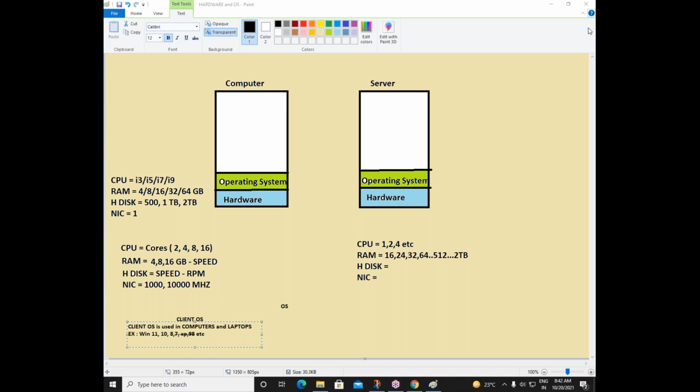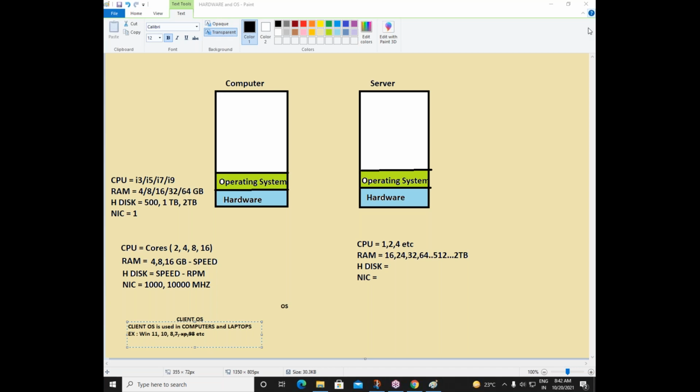Now, client operating system is used in computers and laptops, but what exactly is the use of an operating system? Normally the definition of operating system we keep reading somewhere, or someone may have told you, is that the operating system is the interface between user and hardware.